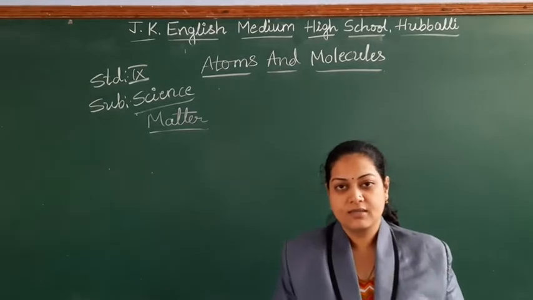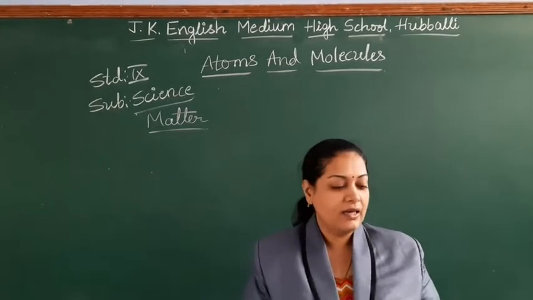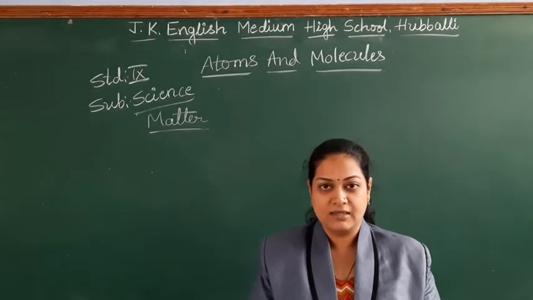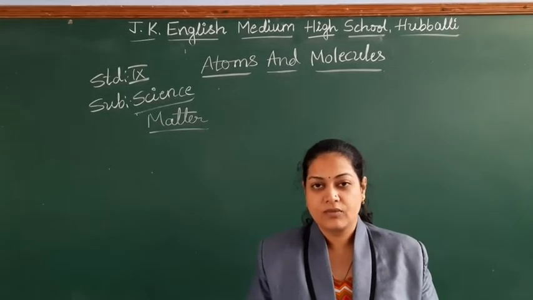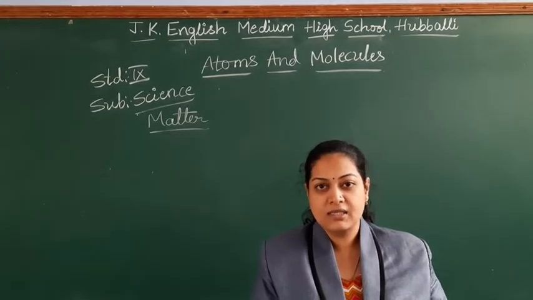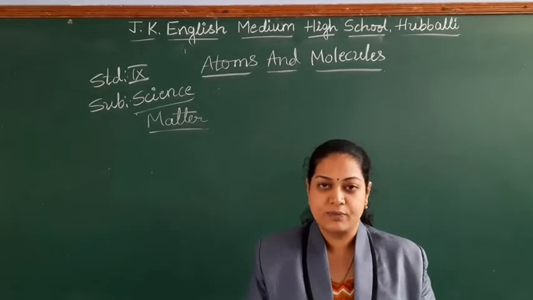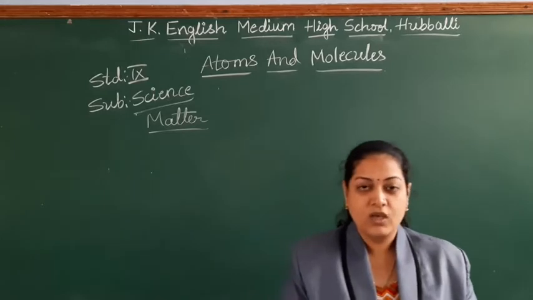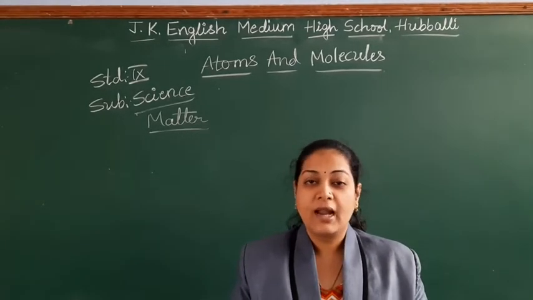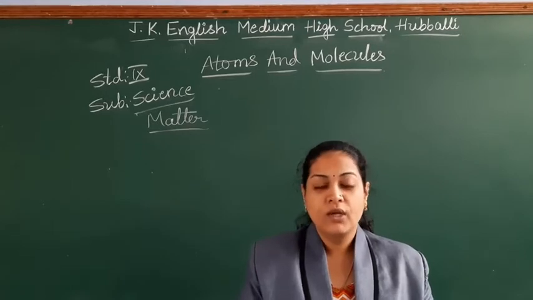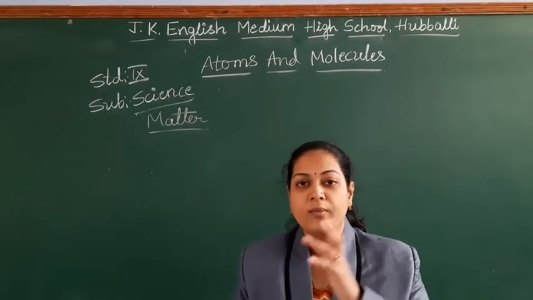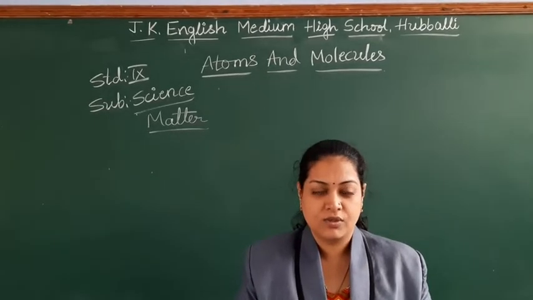Any substance which has mass and can occupy the space, we are going to call it as a matter. So that matter, if you start dividing, at last we will come to know it might be made up of only one kind of atoms, or it may be different kinds of atoms.